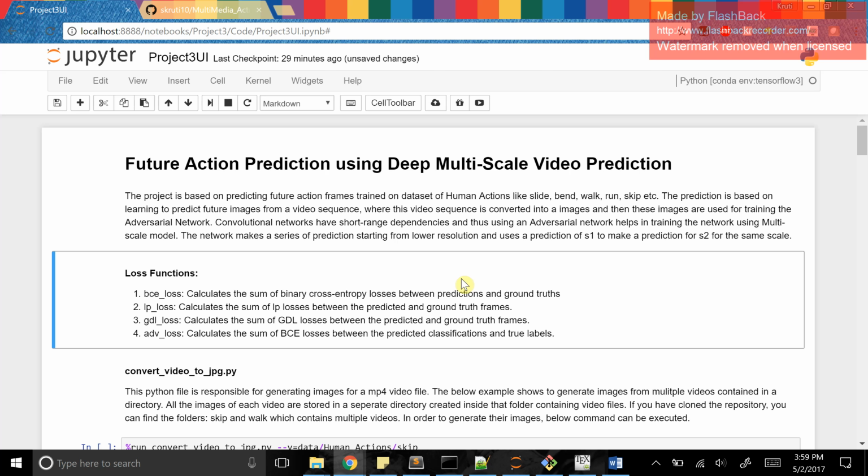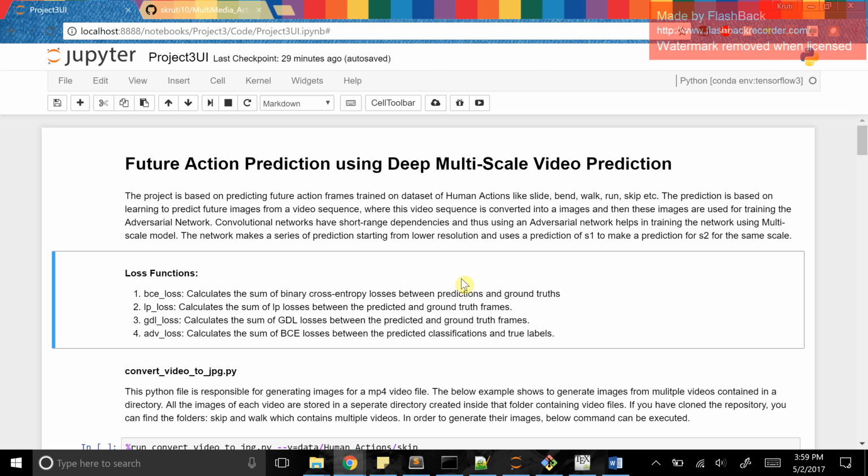Why do we say deep multiscale? Because in order to make a video prediction, like the future prediction, instead of directly passing all the images into the network, we try to do it scale-wise. That is, we scale the images first to 4 by 4, then 8 by 8, 16 by 16, and finally the images are 32 by 32, which are used for the training purpose. Each and every scale which is generated is compared with the ground truths so that we can get how the classification is being done.